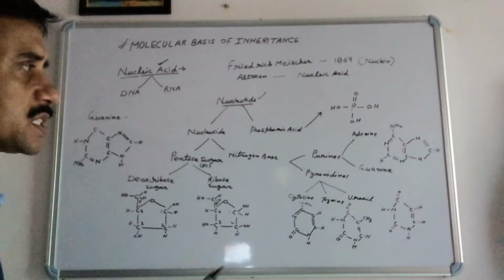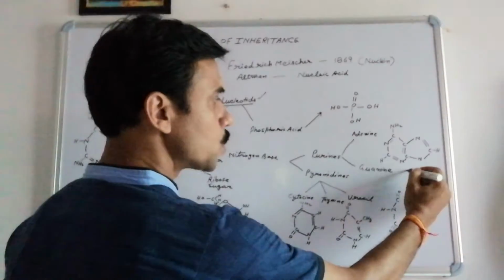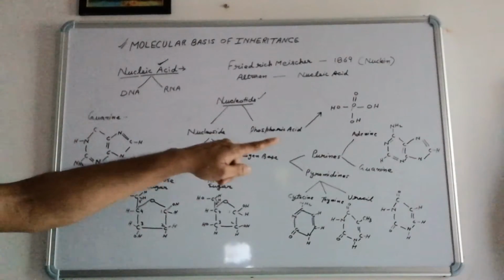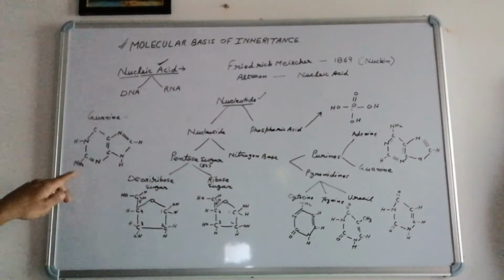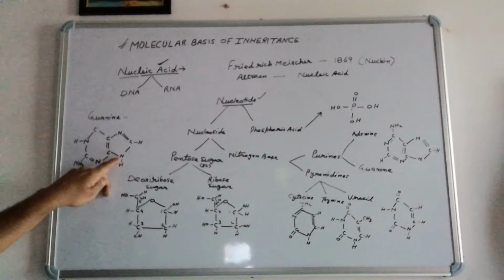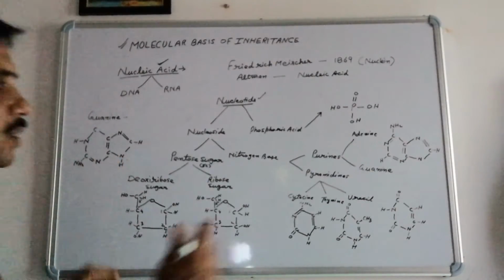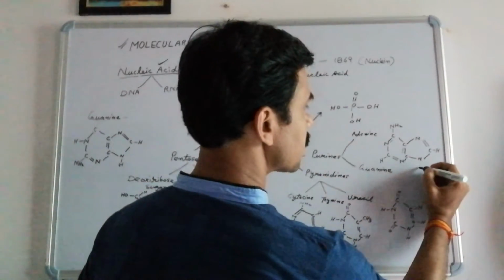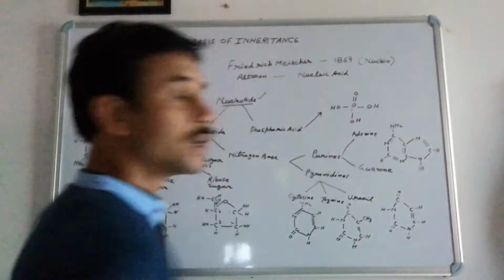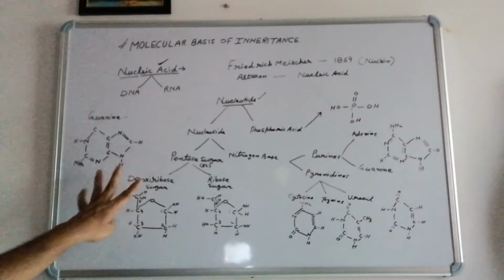And when we talk about the second member, that is guanine, guanine will be also in the same way. The same structure will be there as in case of adenine. The difference will be at the carbon, here NH2 will be present. And here nitrogen is attached with this hydrogen. Here also this hydrogen will be present. So hydrogen will be present in both places. Is it okay? So this is what we are talking about, nucleotide.